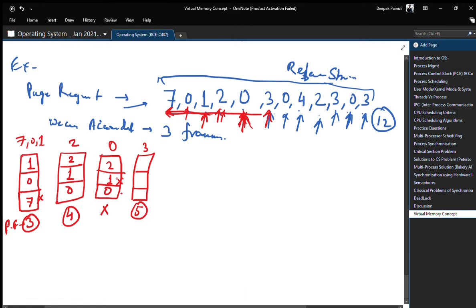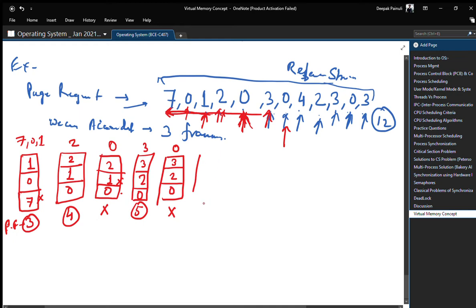So there is only one choice, only page number 1 can be replaced. So 0 2 3 will be our new frame. Now we are at 0. For 0 there will be no page fault, so this will remain the same.